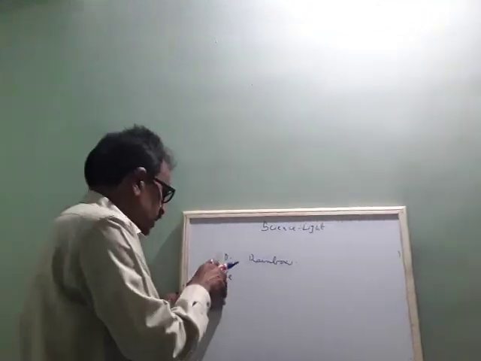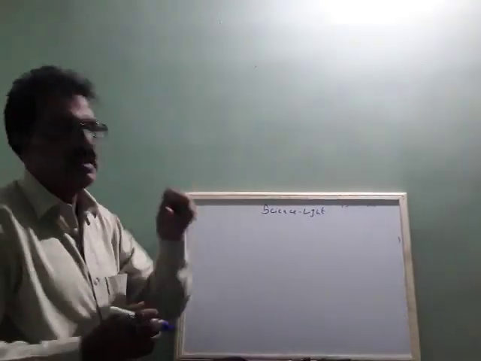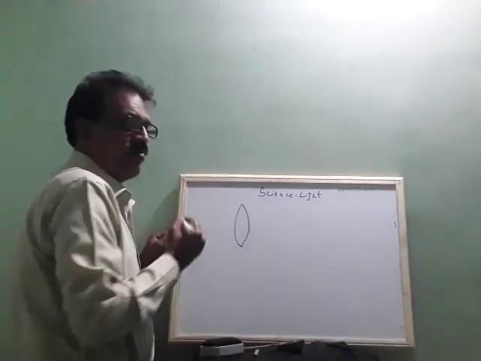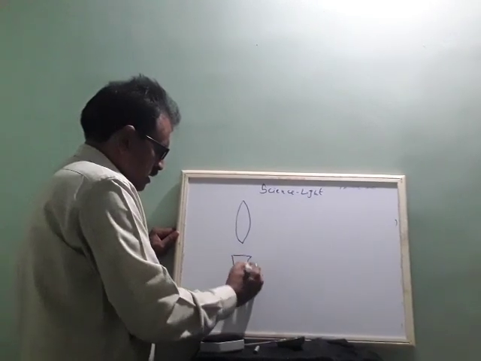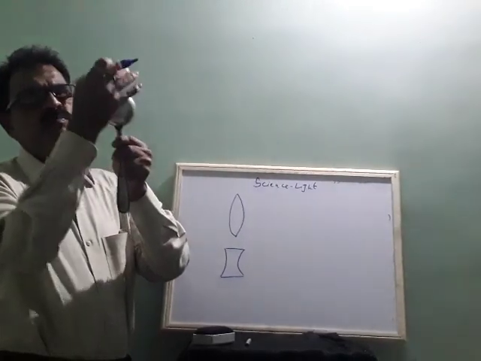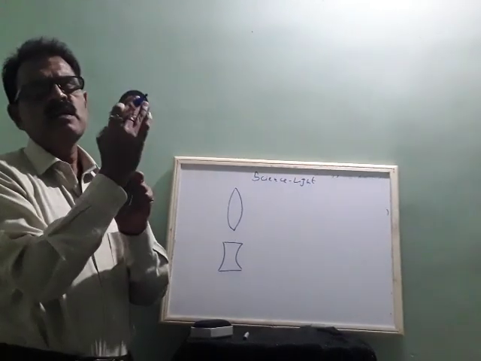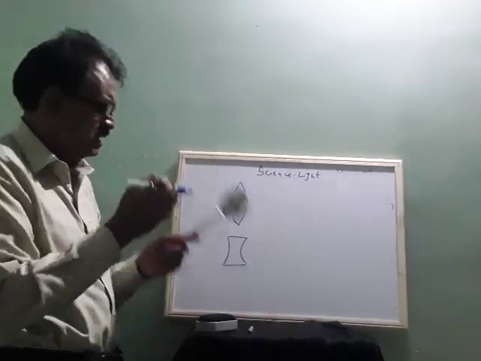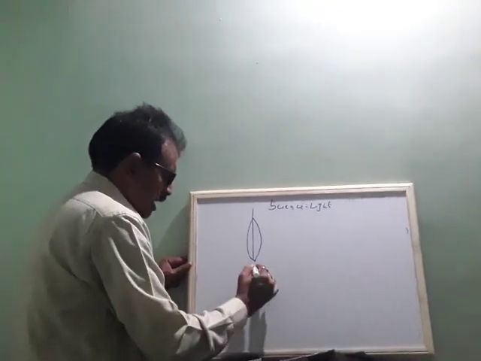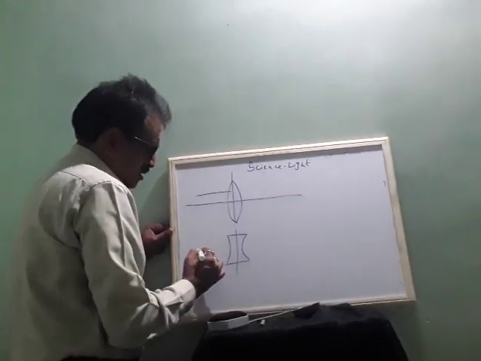Again, convex lens, concave lens. What about light when you make it fall on them? Suppose a convex lens usually will be shaped like this. A concave lens will be shaped this way. I showed already. If the outer layer is bulged, that becomes convex. If the layer is bent inside, that is concave. So when you pass light through this, here this is called the principal focus.